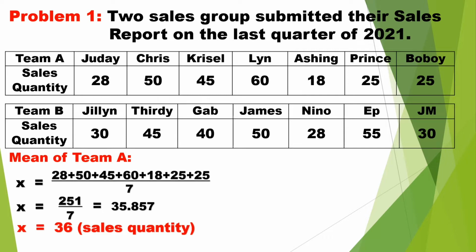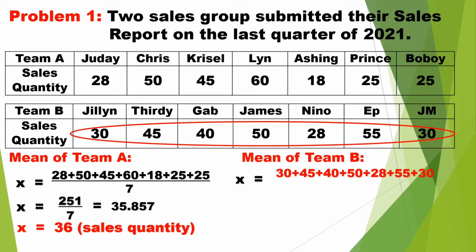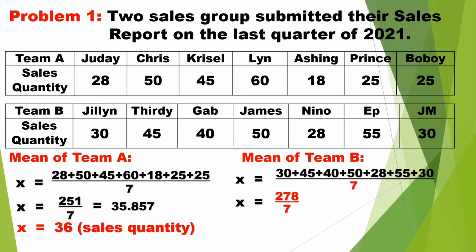Let us also solve for the mean of the sales quantity of Team B. So we will add 30 plus 45 plus 40 plus 50 plus 28 plus 55 plus 30 all over the number of sales representative, which is 7. The sum of the sales quantity of Team B is equal to 278 divided by 7 equals 39.714.